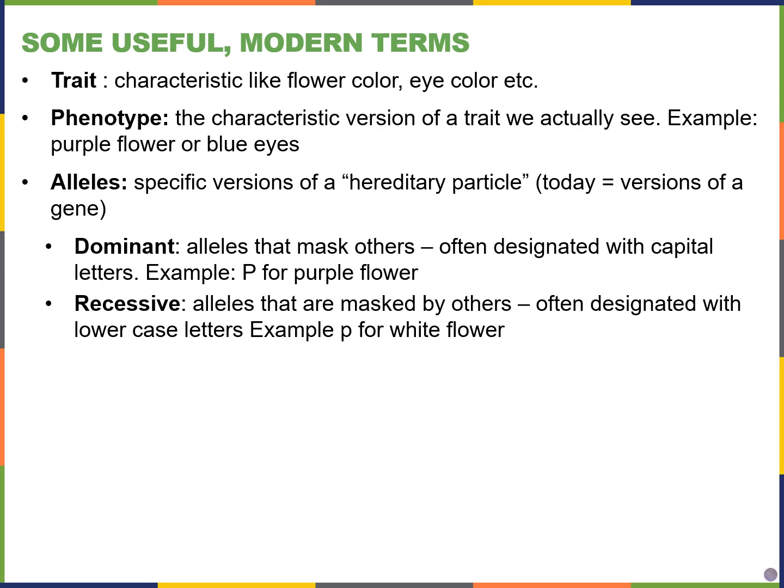Here are a few more terms that are important for Chapter 12, including trait. When we look at characteristics like flower color, we saw traits such as purple flowers versus white flowers. For eye color, we have different traits, and you can have more than two. It doesn't have to be dichotomous. So we could have, for example, brown eyes, hazel eyes, blue eyes, etc. Phenotype is what we see, what you can observe. For example, purple flower or blue eyes, if we're talking about these characteristics.